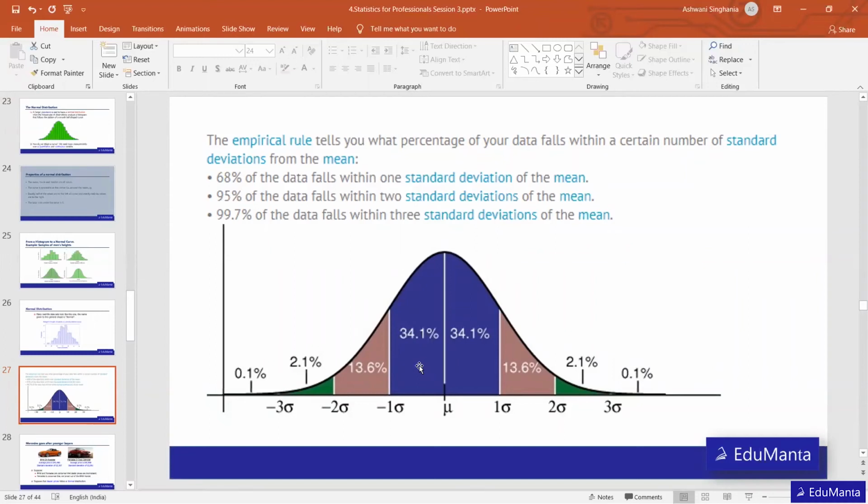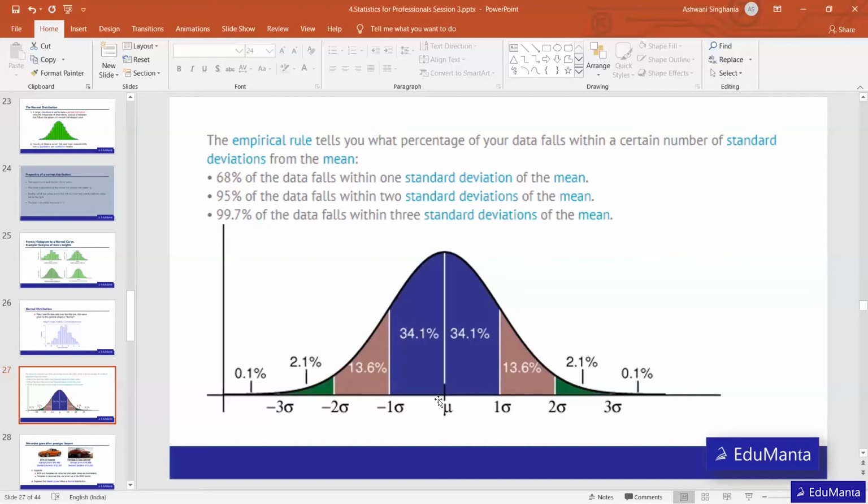Suppose this curve shows the earnings of the entire population. Say the average salary of people in India is around 10 lakh annually, so this over here, in place of mu, will be 10 lakh. We already understand what standard deviation is. Say the standard deviation of salary in India is 2 lakh.